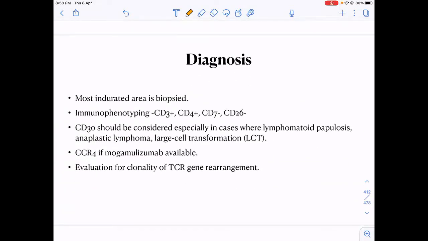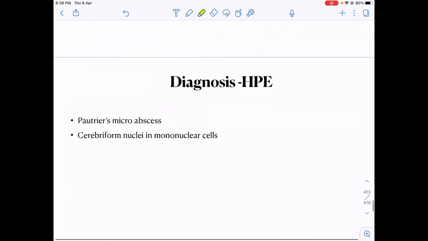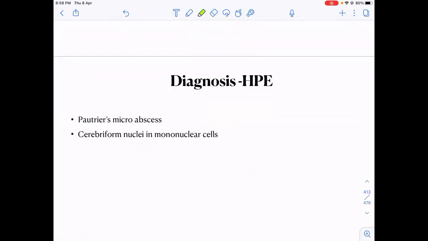On immunophenotyping, majorly we have to know that they are mostly CD4 positive, CD8 negative. Then we should know that mycosis fungoides is CCR4 positive. Why is it important? Because we have a monoclonal antibody available against it. On histopathology, two common findings we should know in mycosis fungoides are Pautrier's microabscess and cerebriform nuclei in the mononuclear cells. We should remember these two histopathology findings.